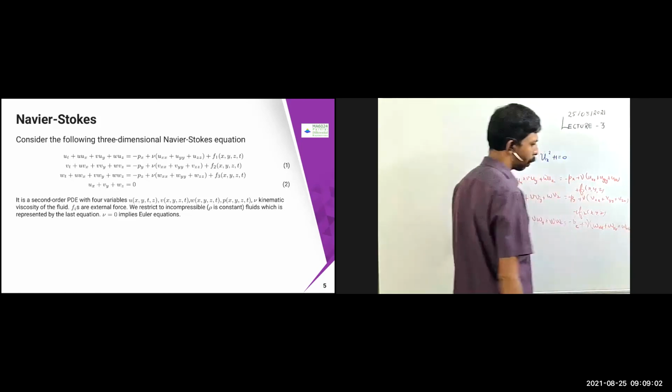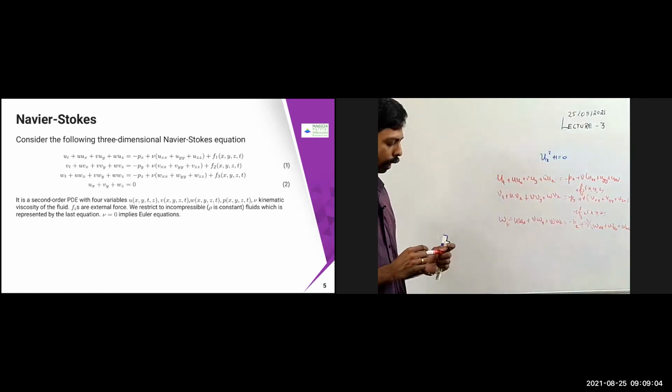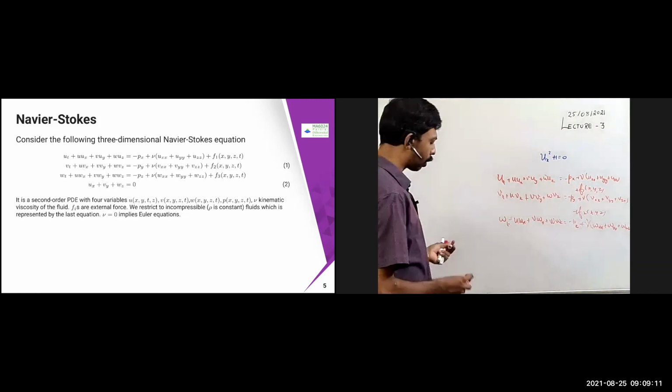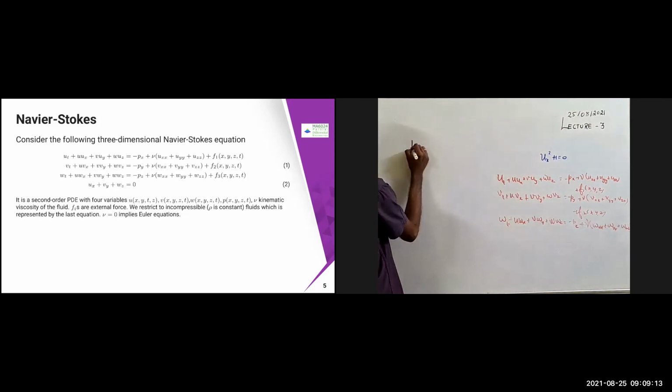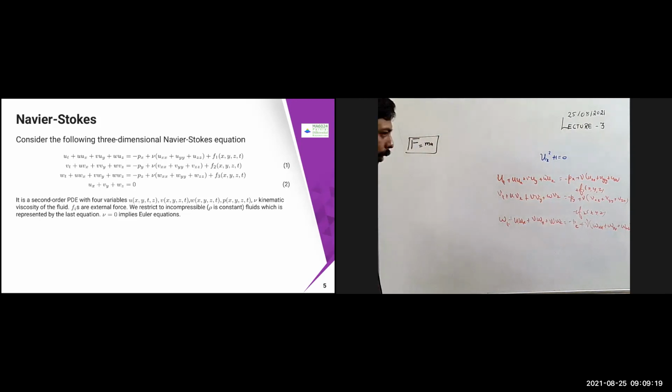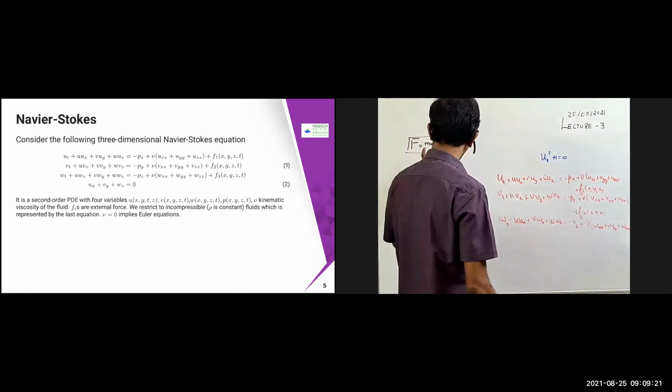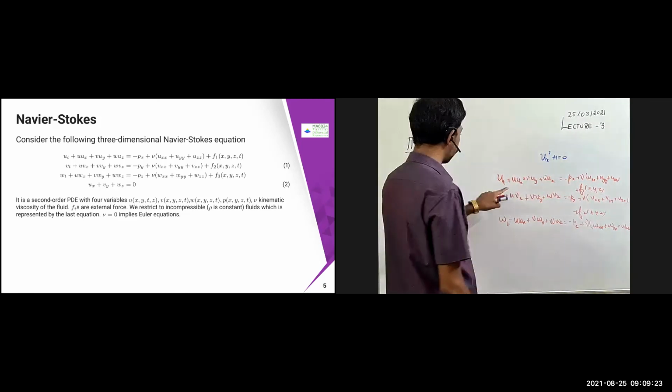So what this problem is talking about is actually a general problem of conservation of momentum. This problem is very simple. You might have studied in school the formula F equal to ma, force equals mass into acceleration. This is the same thing which we are explaining in this way.